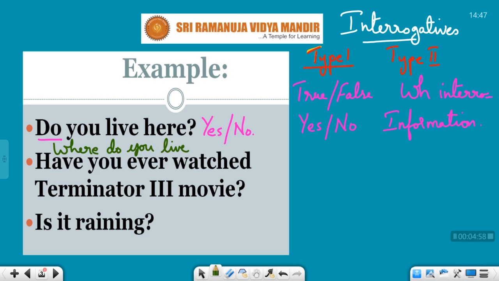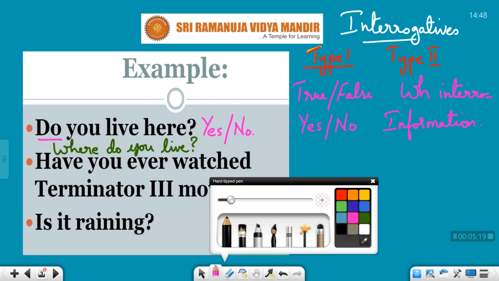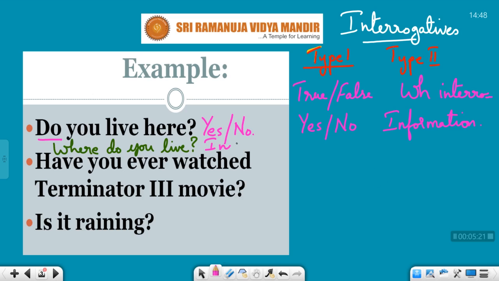Supposing I ask a question, where do you live? The answer is very simple, students. You have to give some information. You can't say yes, you can't say no. Where do you live? I live in Visakhapatnam, I live in Andhra Pradesh, I live in India. So an information is required over here. Now I suppose you understood the difference between type 1 and type 2.